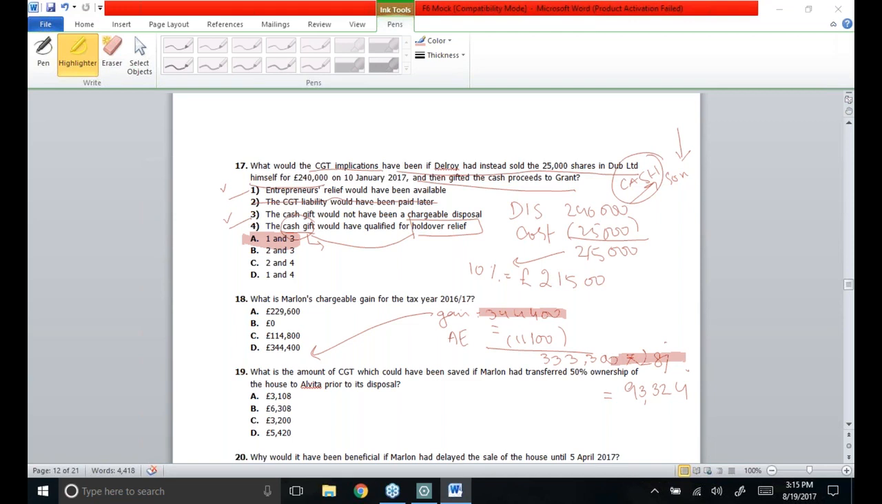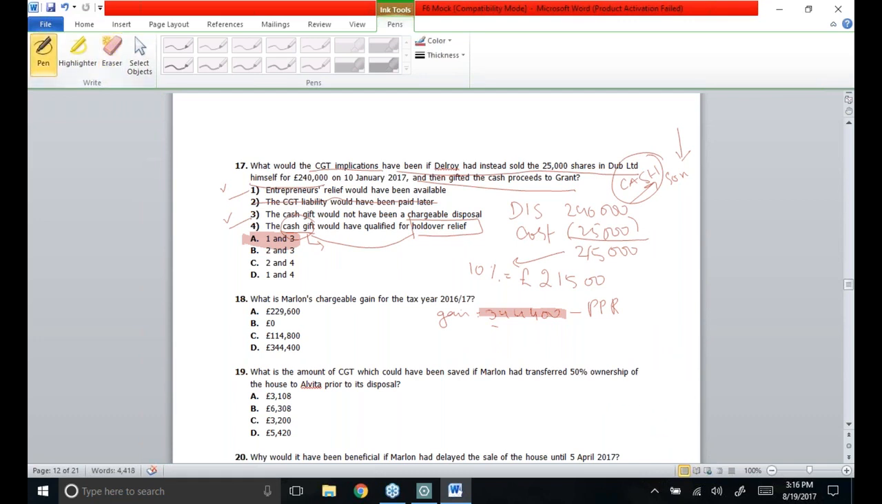Sorry, one thing has been left. Though the gain is 3,44,000 pounds, as you could see, that was the main accommodation of Marlin, on which principal private residence relief has to be applied as well. This is the thing which I forgot while shifting the screen. So 3,44,000, though this is the gain, this will qualify for principal private residence relief.